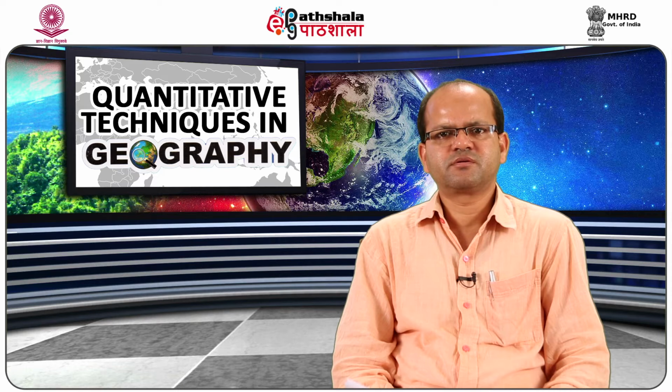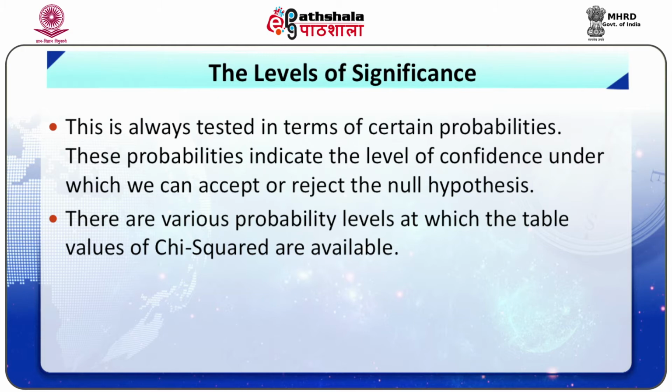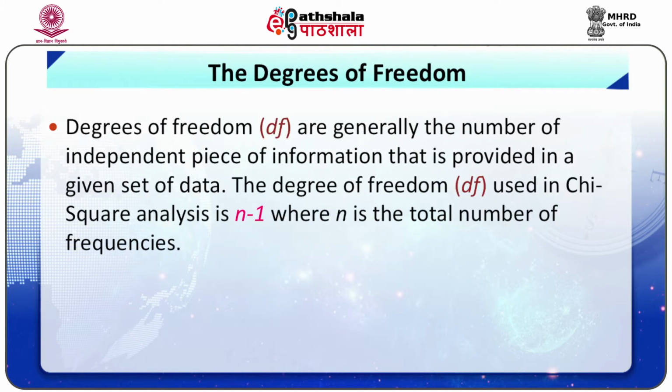In this regard, two main aspects of the analysis must be remembered. First, the degrees of freedom, and second, the level of significance of the distribution. What is degrees of freedom? Degrees of freedom is generally the number of independent pieces of information that is provided in a given set of data.